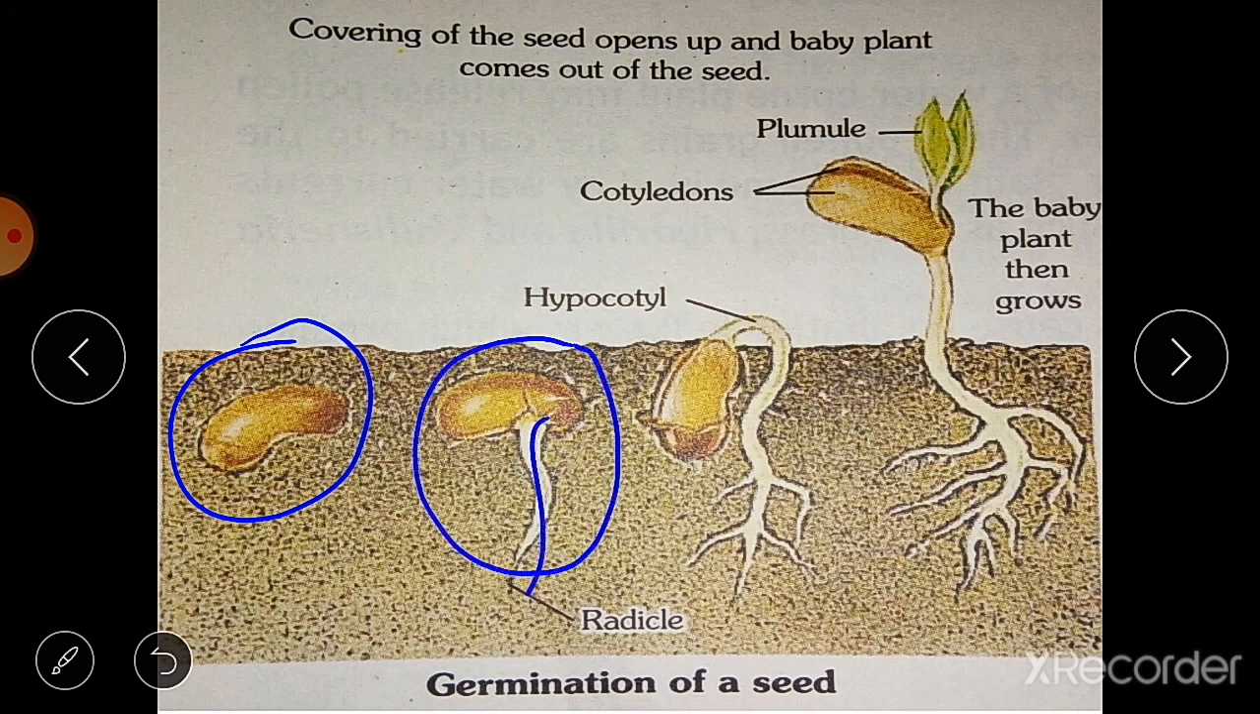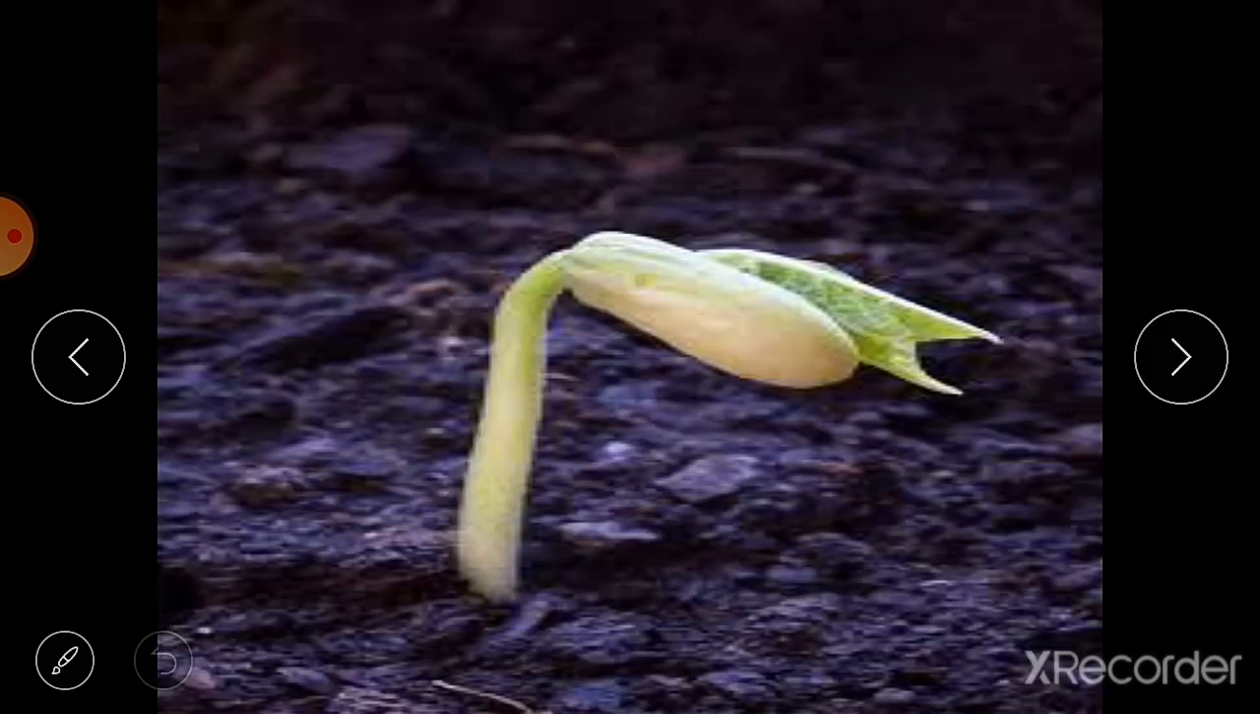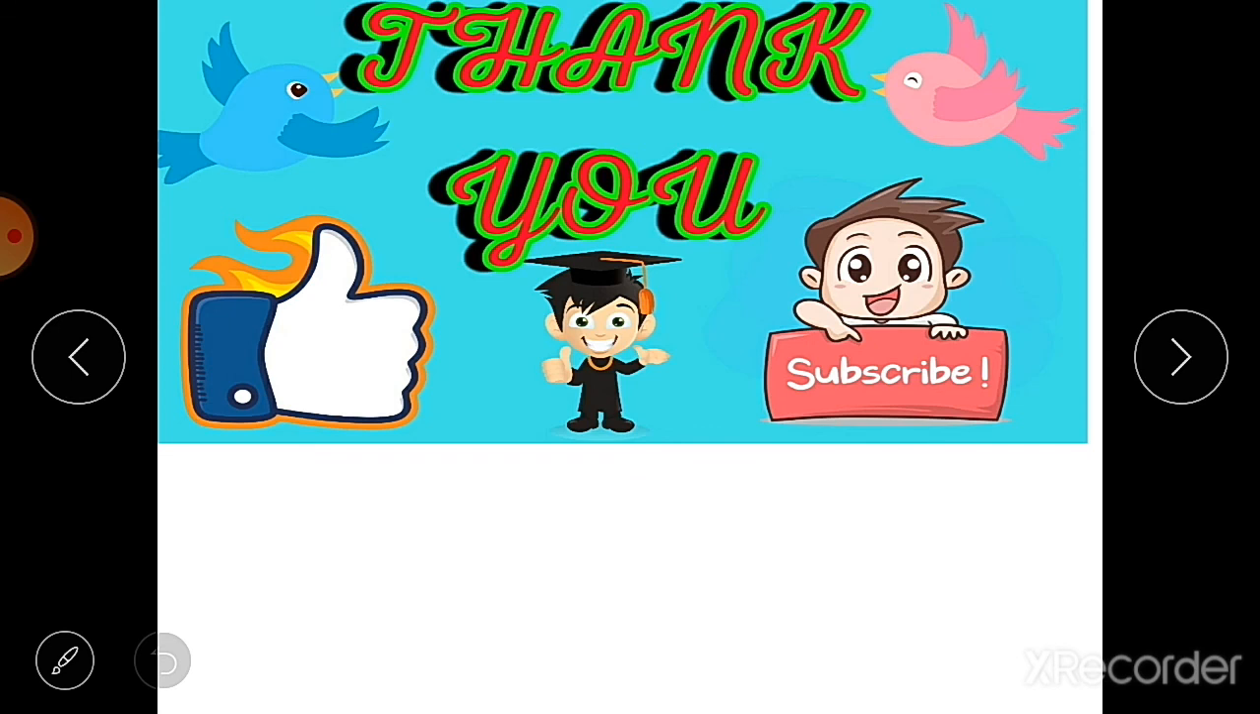This is the radicle and it grows inside the soil. Then this hard covering opens, and these cotyledons move out from the soil. This is known as the plumule. The plumule is the part which grows into a stem, and now this plant is known as a baby plant. So in this way a new baby plant comes out of the seed. Here you can see the plumule, and the roots are inside the soil, and these roots grow from the radicle.